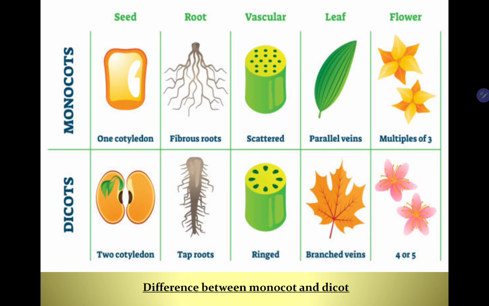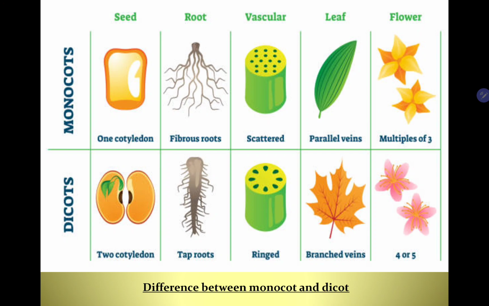Xylem is the tissue responsible for conduction of water in the plants, and phloem is the tissue responsible for conduction of food. तो xylem तो पूरे प्लांट में ऐसा टिश्यू है जो पानी पहुंचाएगा अलग अलग प्लांट के पार्ट्स तक, और फूड कौन सा टिश्यू पहुंचाएगा? फ्लोएम.